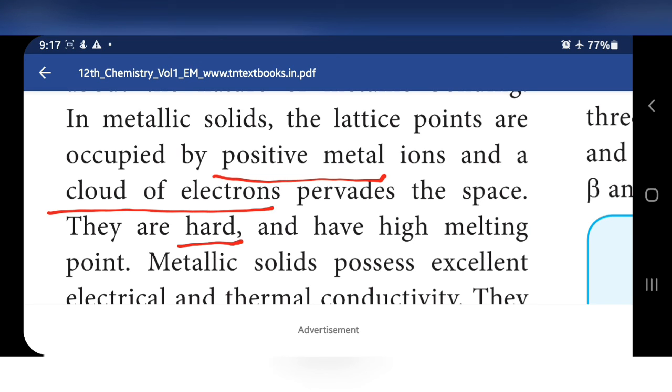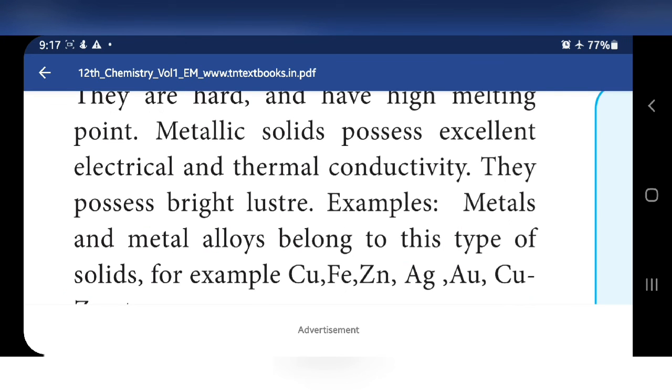They are hard, because between the positive and negative charges attractive forces are more. If attractive forces are more, they have a high melting point. Metallic solids possess excellent electrical and thermal conductivity because of the charged positive and negative particles. Already you know metals conduct both electricity and heat. They possess bright luster. Luster means shining. Examples: metals and metal alloys belong to this type of solid.